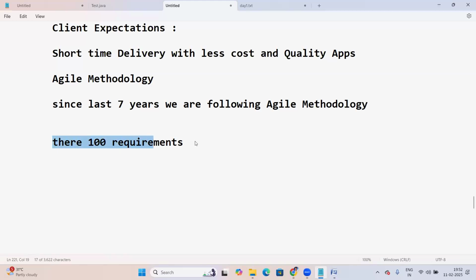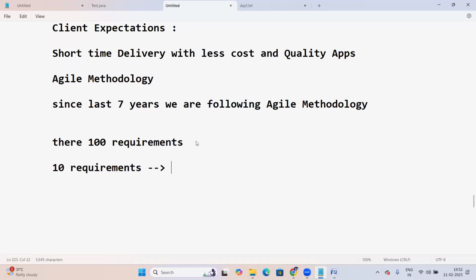Out of 100, which are the most important? First, filtering the most important ones, identifying just 10 requirements.